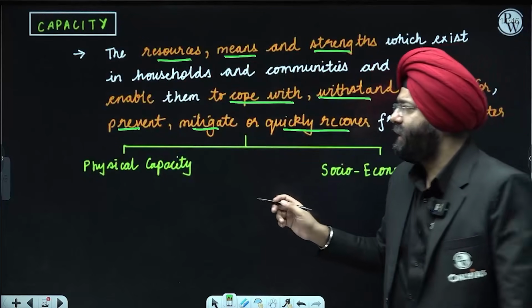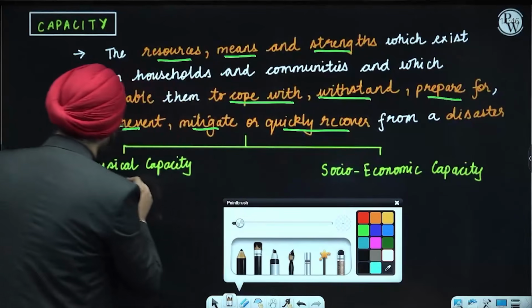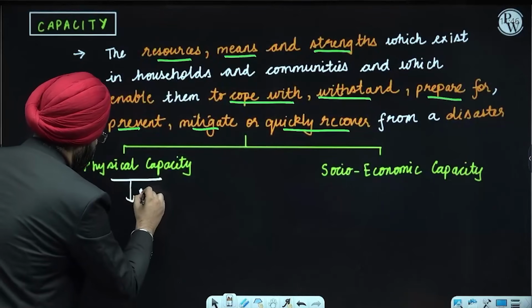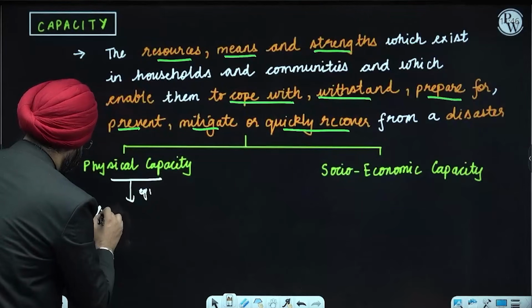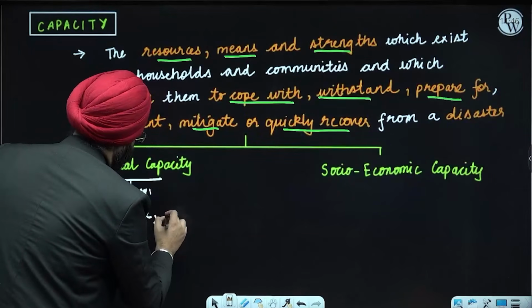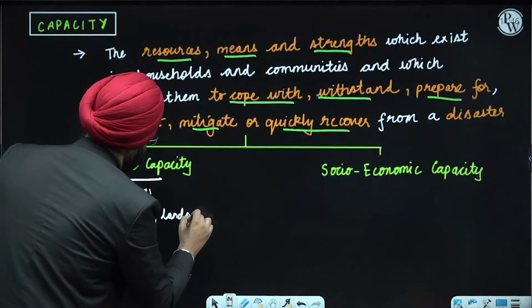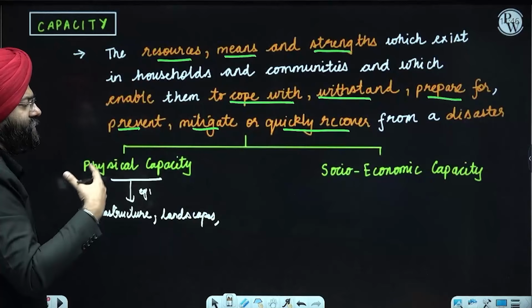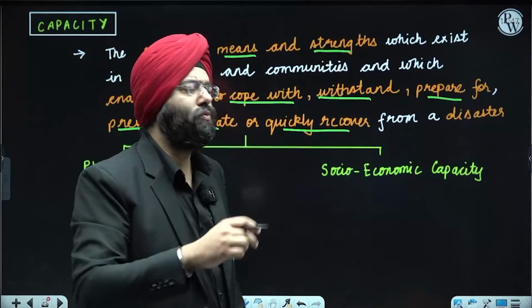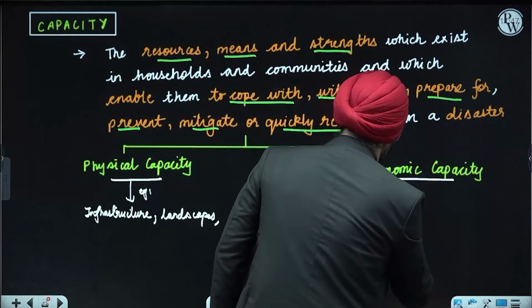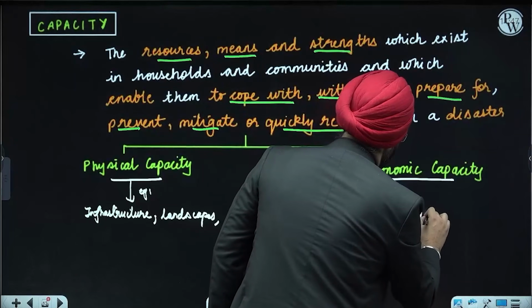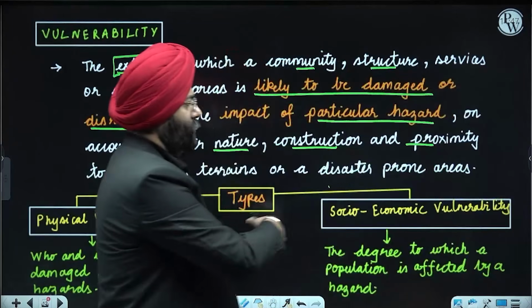When I talk about physical capacity, please understand, it has got to do with aspects of, let us say, infrastructure. It might cover aspects of landscapes, where certain aspects are associated, your buildings are associated, whatever be the case. When I talk about socio-economic, it has got directly to do with the human losses or population concerns, population directly. It is very similar to what we did in the population aspects, right?